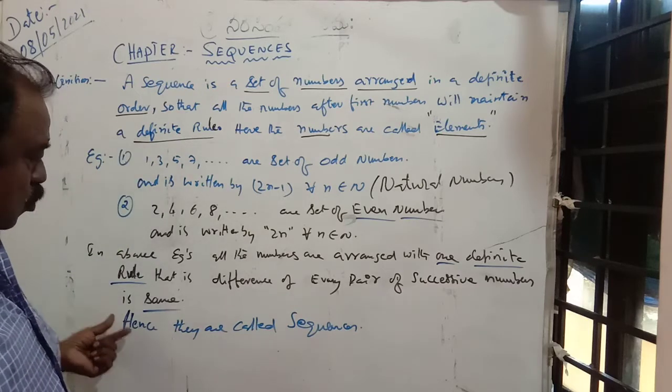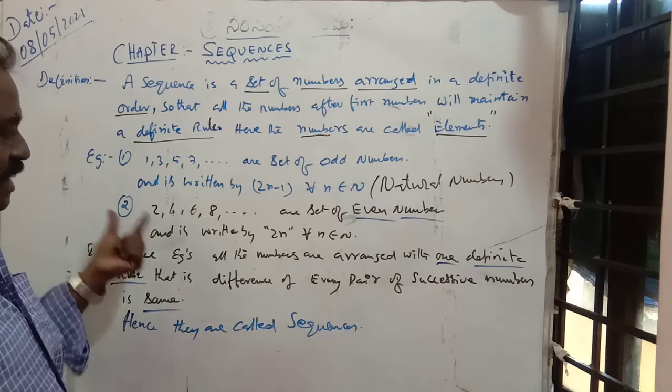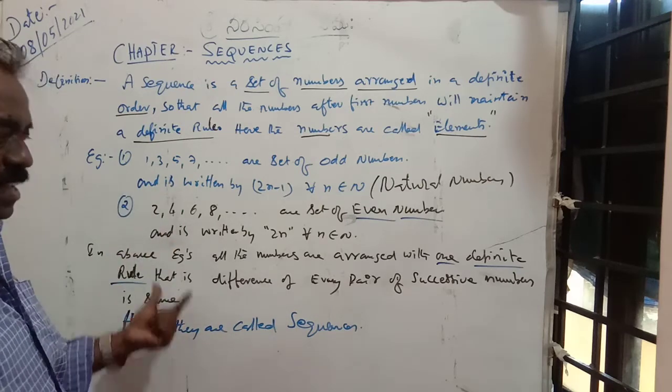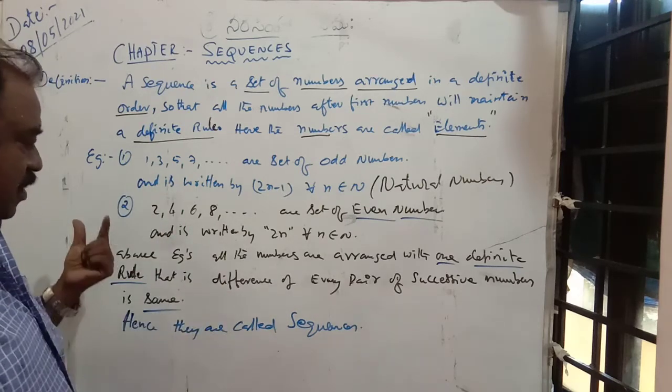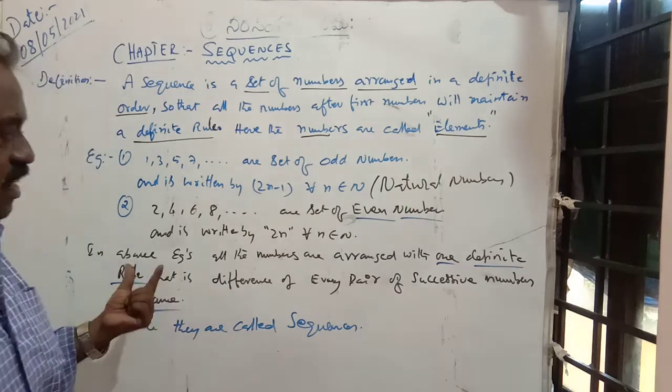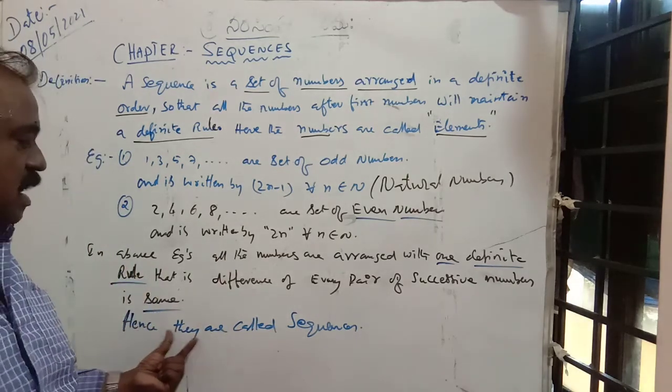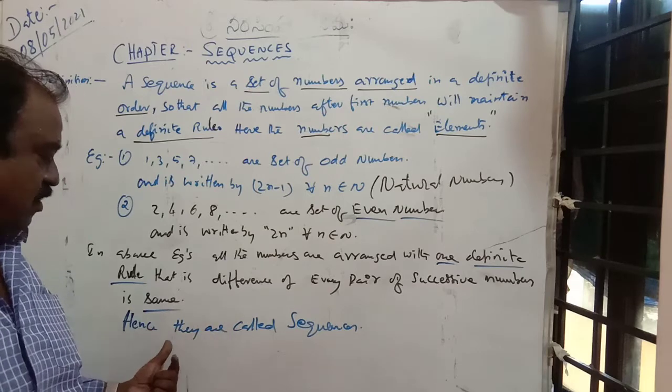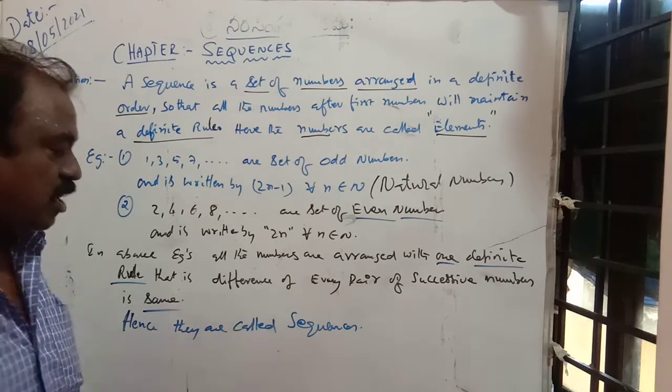So this set of numbers is arranged with a definite rule. Hence they are called a sequence.